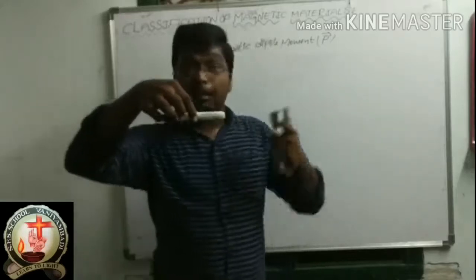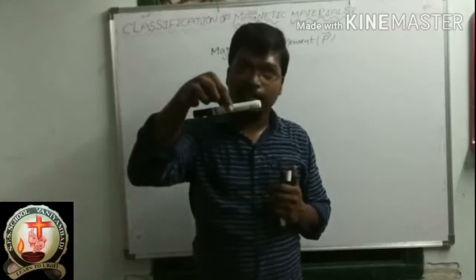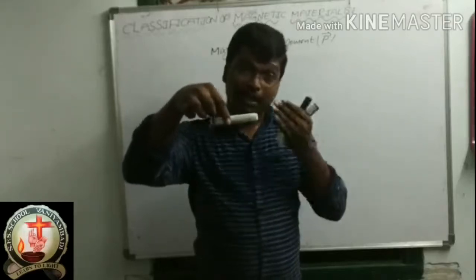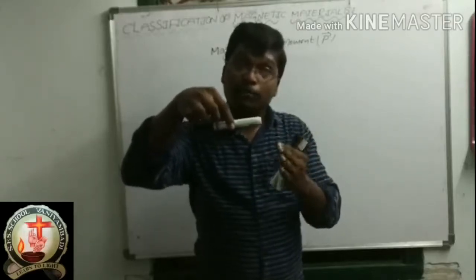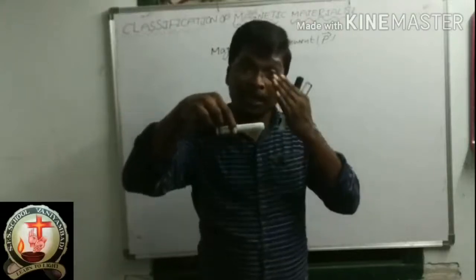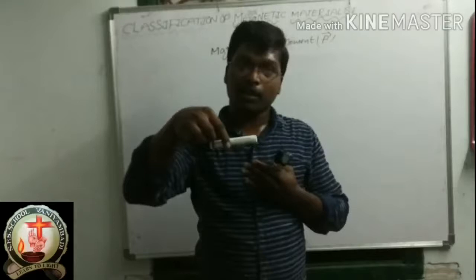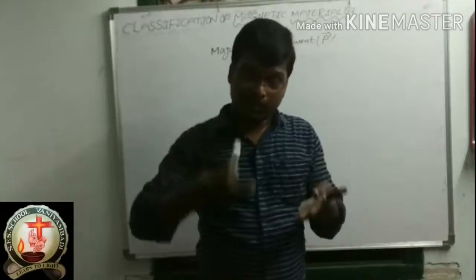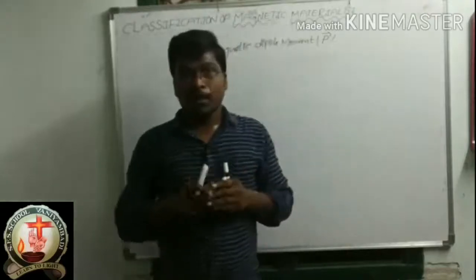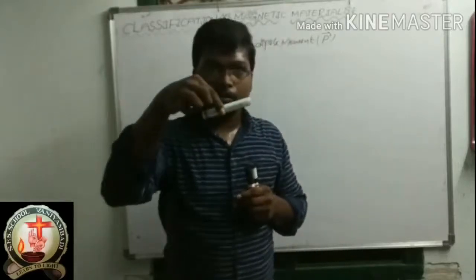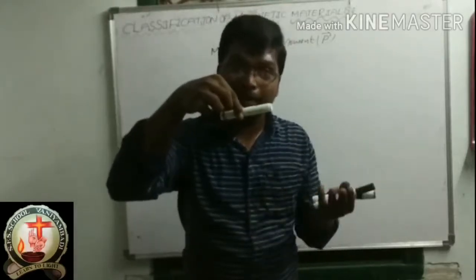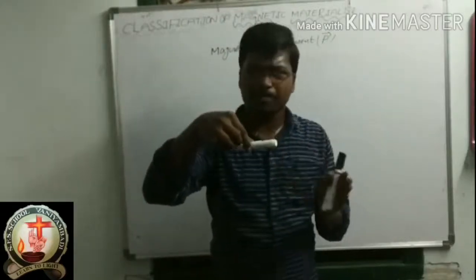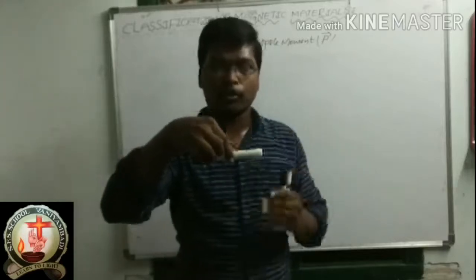I told you in the previous classes, each and every material is a combination of molecules or atoms. Each and every atom has elementary particles like proton, neutron, and electron. This is important, please listen. Forget about the protons and neutrons; we will just talk about the electrons.